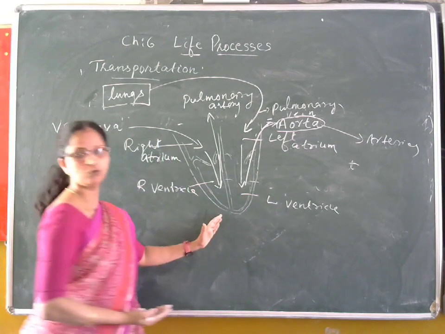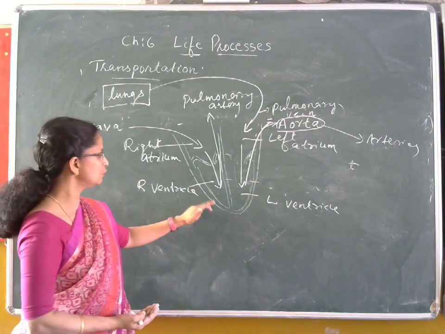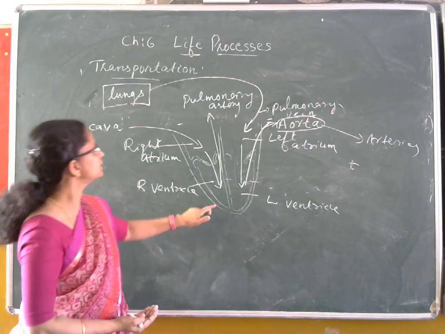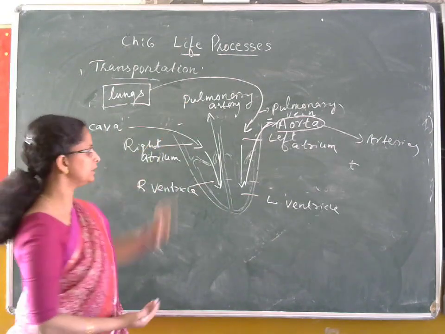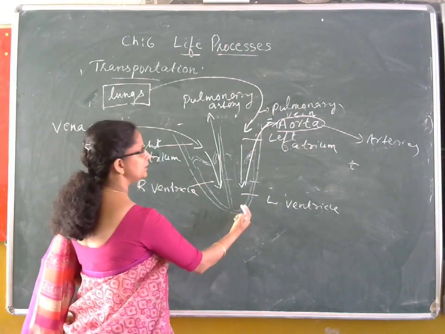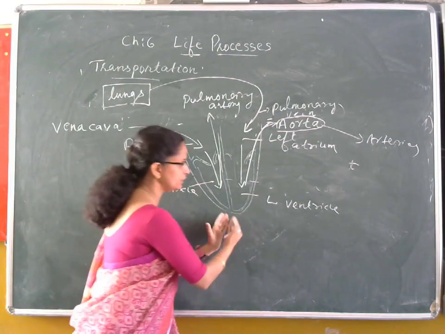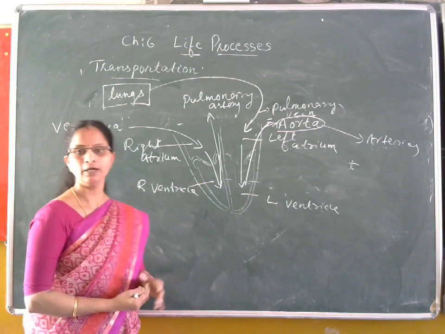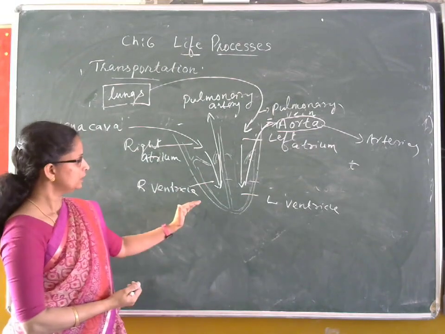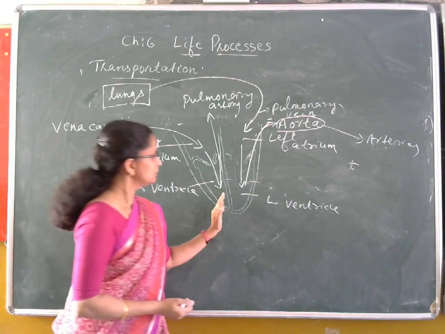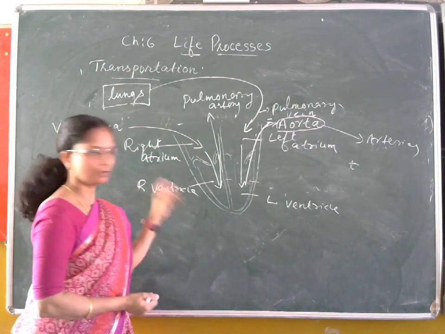The pumping part is the ventricle. From the right ventricle it is pumped into the pulmonary artery and from the left ventricle it is pumped into the aorta. So the ventricles control this pumping action. In this way, the blood is circulating.